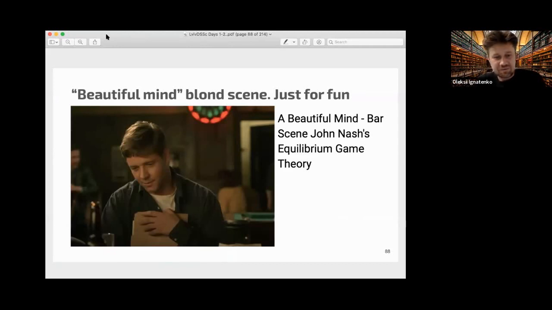And the friends of Nash try to plan how to approach the blonde girl, and Nash proposed a solution which, well, the editors and scenario makers of this film should show how he got to the idea of Nash equilibrium.